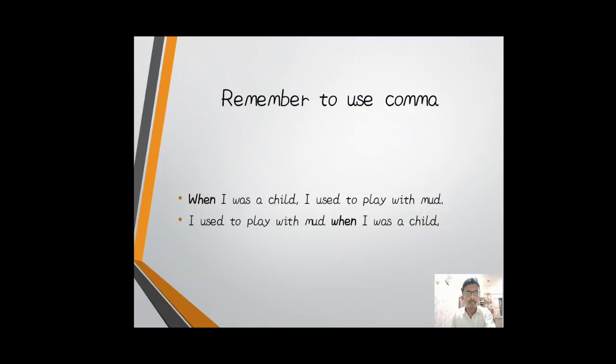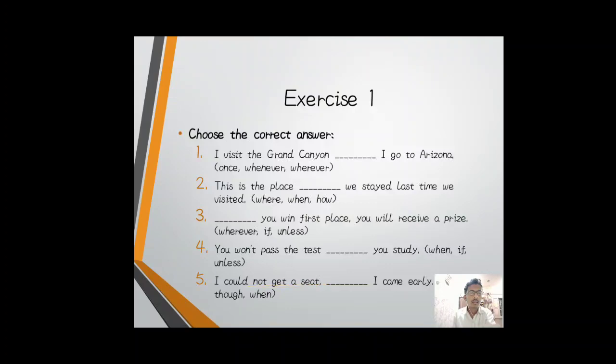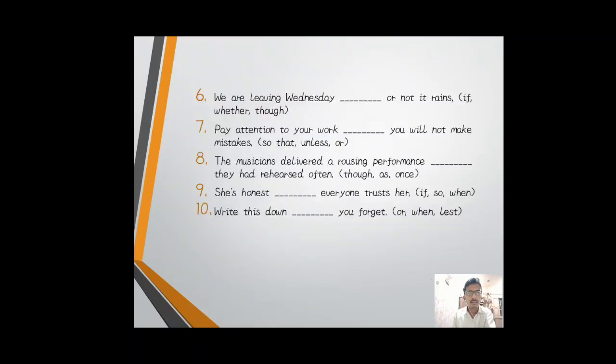I used to play with mud when I was a child. Here, when is in the middle of the sentence, so we cannot use a comma. But in the first sentence, we have to use a comma to separate the dependent and independent clauses. Before we reached there, Ali had killed a snake. In the same way, after the clause beginning with before, we use a comma. This is an exercise for you.